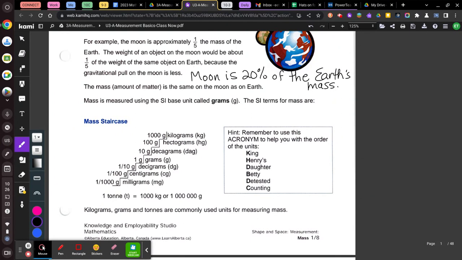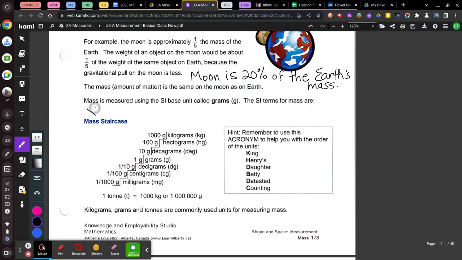So for example, if I say I'm taking this stapler to the moon with me, how much this stapler weighs is different from the mass. The mass is how much this object is made up of. So the mass is not going to change here or on the moon. However, the weight of this, how heavy it is, will change on Earth compared to the moon. On the moon, this is going to be 80% lighter. That's what that's telling us.